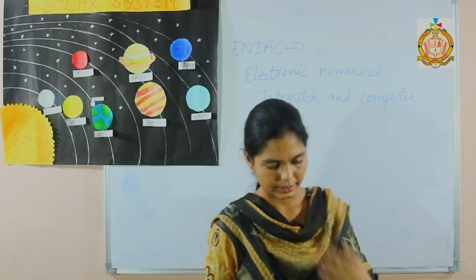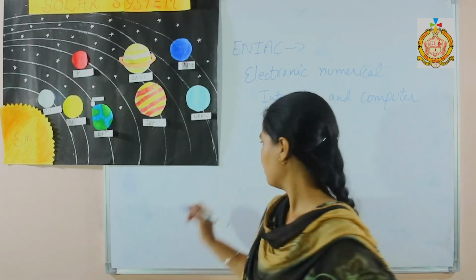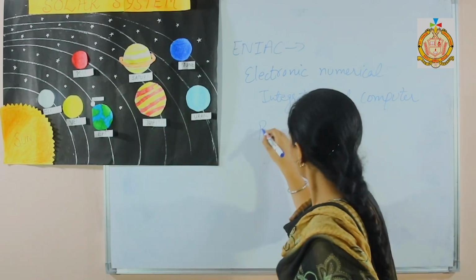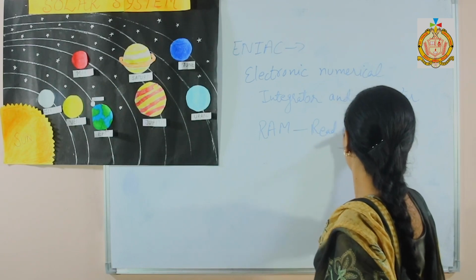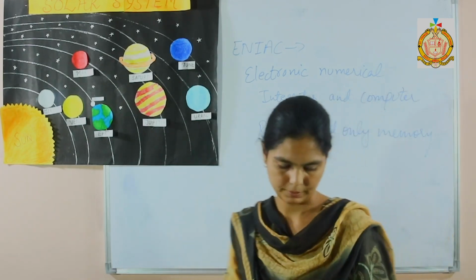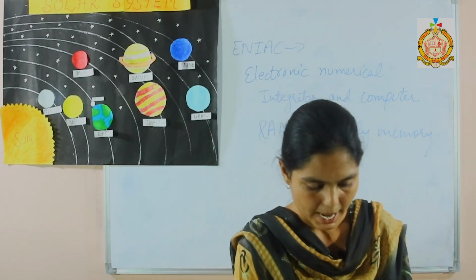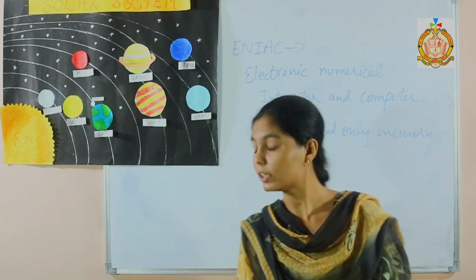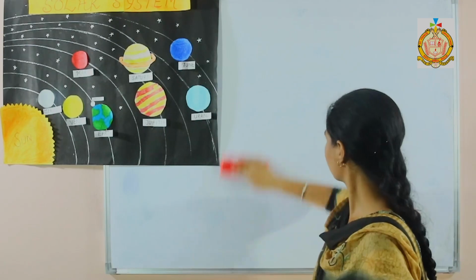Last one is, the main memory of computer is RAM, random access memory. So this is our 22nd chapter, knowing networking. Next one is 24th, special places.